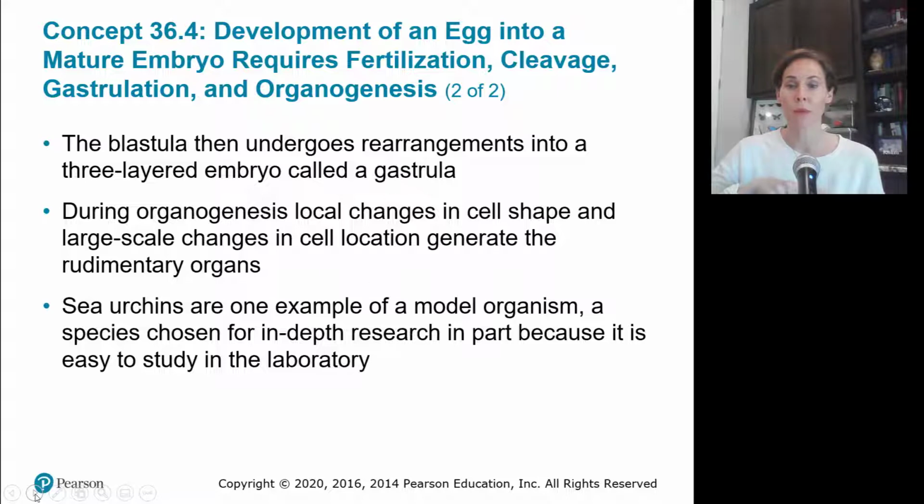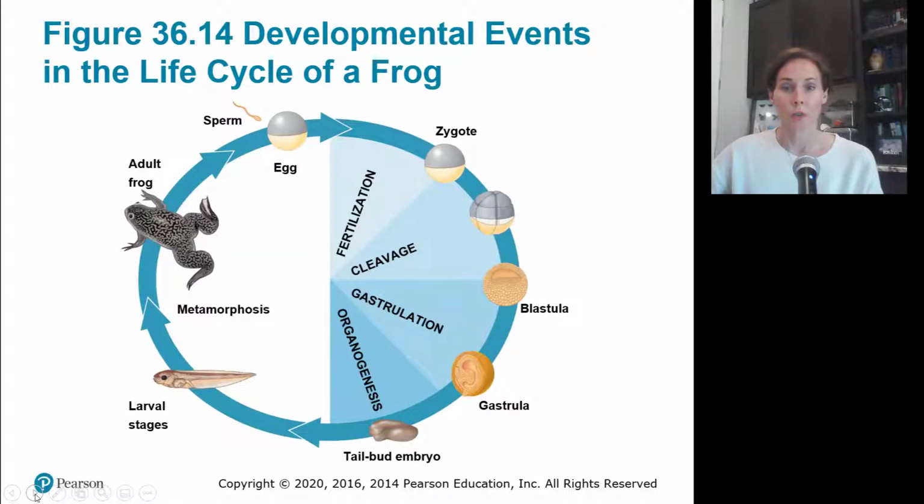Sea urchins are one example of a model organism, a species chosen for in-depth research in part because it's easy to study in the laboratory. If we look at the life cycle of a frog, fertilization occurs right here where the sperm and the egg fuse and form a zygote. So fertilization is the process, followed by cleavage, gastrulation, organogenesis, and then metamorphosis and growth. The terms on the outside are what result from these processes. So sperm and egg fuse, they become fertilized, and our result is a zygote.